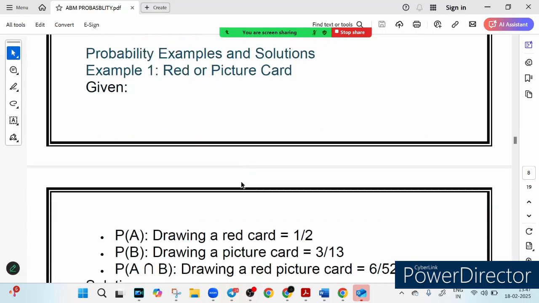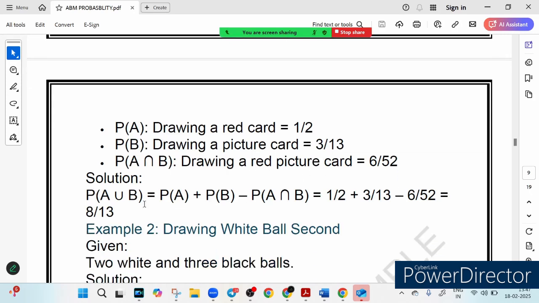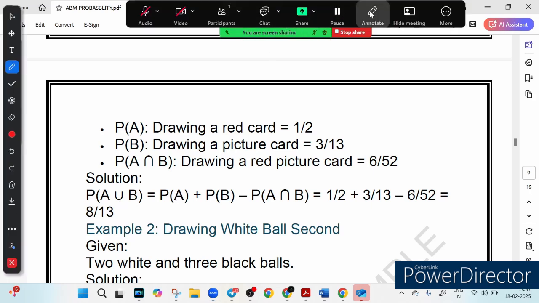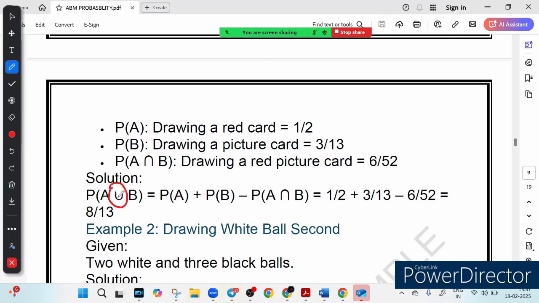Applying the addition rule, we know P(A union B), because either-or is always represented by union, either picture or red. This means we have to talk about union. So P(A union B) is equal to P(A) plus P(B) minus P(A intersection B). This is what we have learned earlier, and we are applying the formula here. So what is P(A)? 1 upon 2. What is P(B)? 3 upon 13. And what is P(A intersection B), which is drawing a red picture card? It is 6 upon 52.